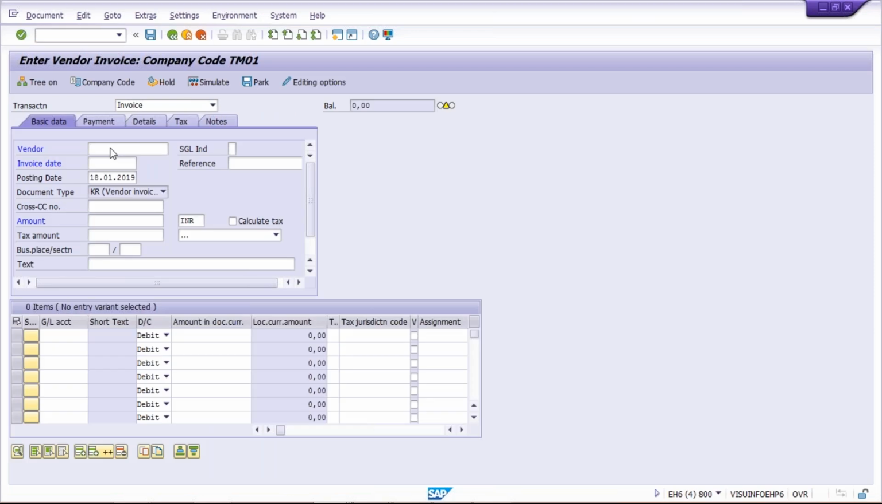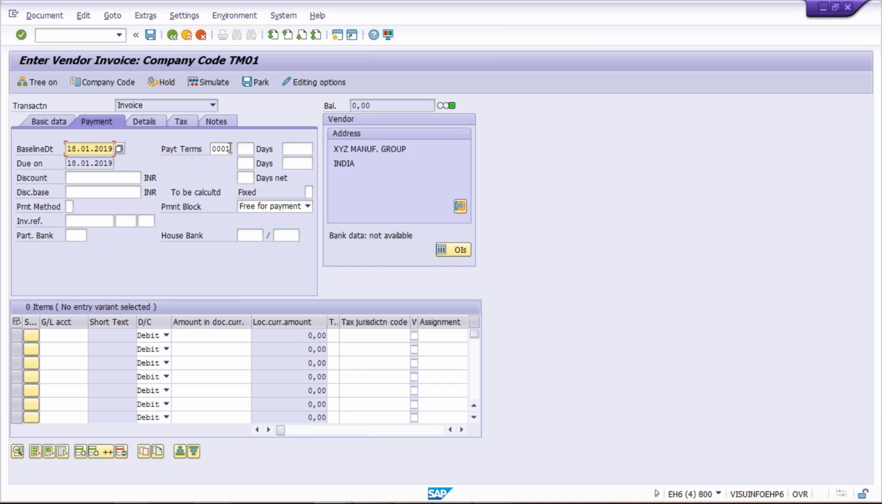If you give your vendor, let's suppose I'm going to give some vendor, any date, and click on the payment tab. So this vendor, I guess, belongs to a different company code. That is why a different payment terms is coming. So here payment terms come by default from the vendor master.